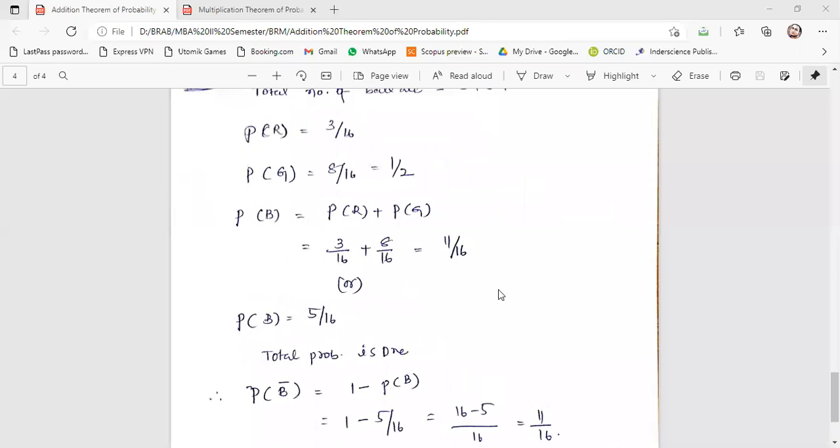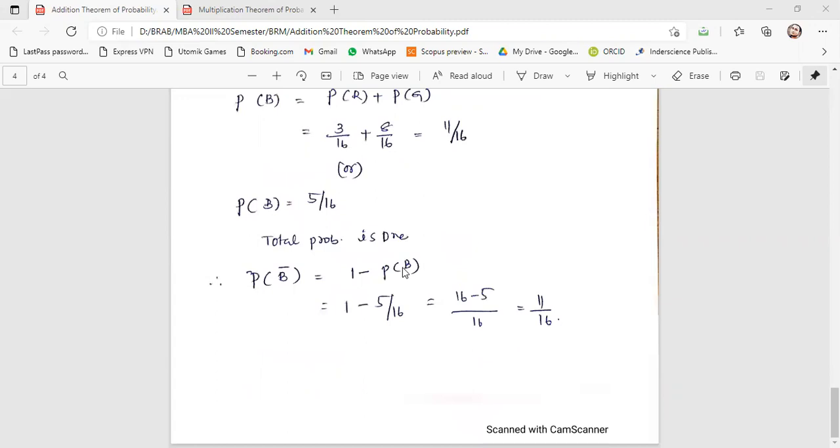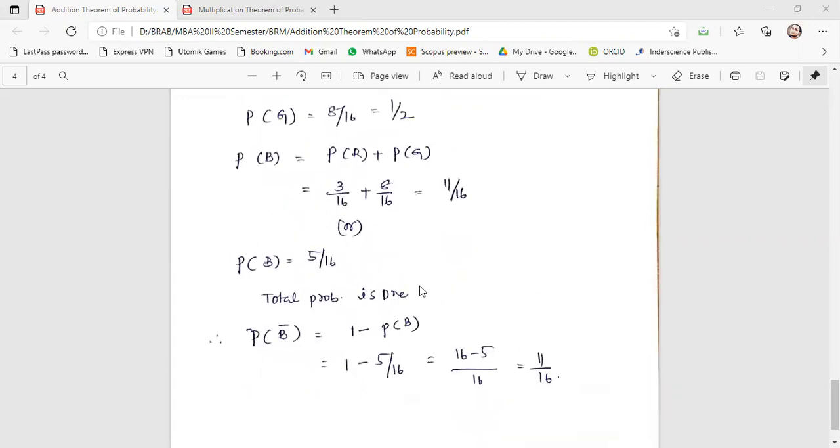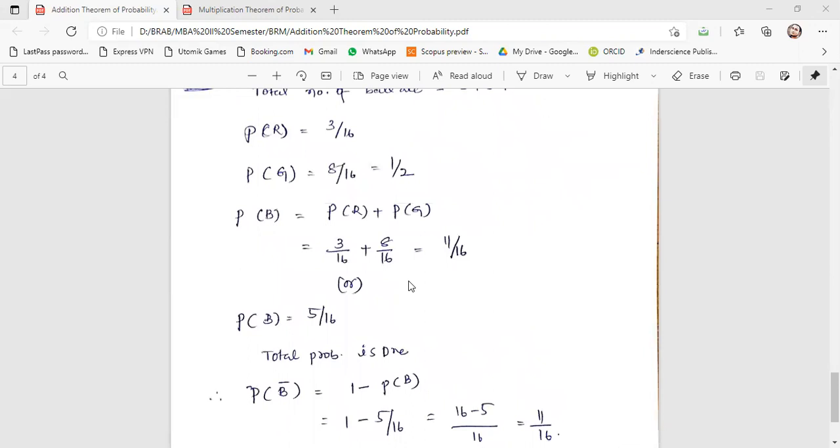What is the probability of drawing a green ball? 8 by 16. There are 8 green balls and the total is 16. We can write 8 by 16 is equal to 1 by 2.